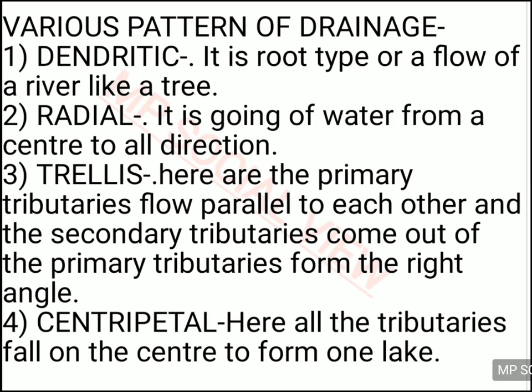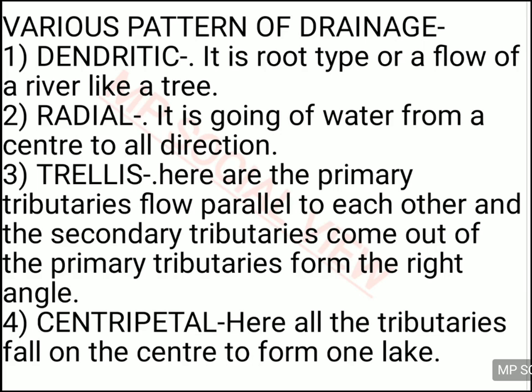Trellis is also a river pattern. When a river flows, it has many tributaries joining it, and the tributaries which join the main river can also have tributaries of their own. The tributary of the main river is called a primary tributary, and the tributary of a tributary of the main river is called a secondary tributary. So a river has primary tributaries and secondary tributaries. A secondary tributary is a tributary of the tributaries.